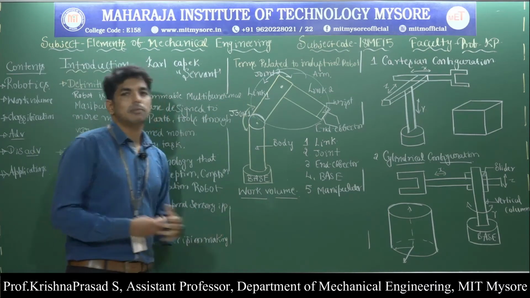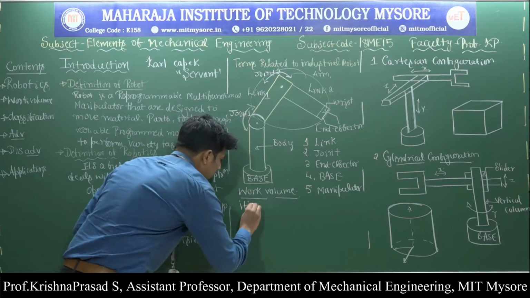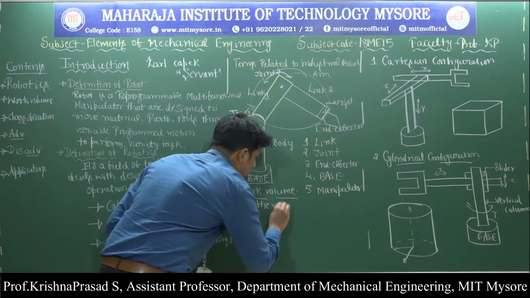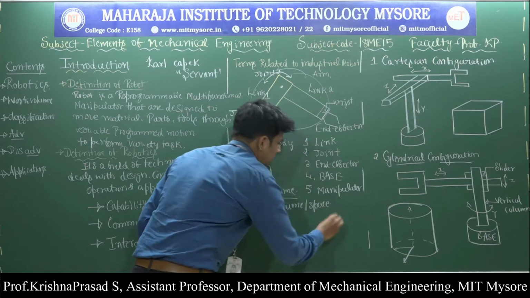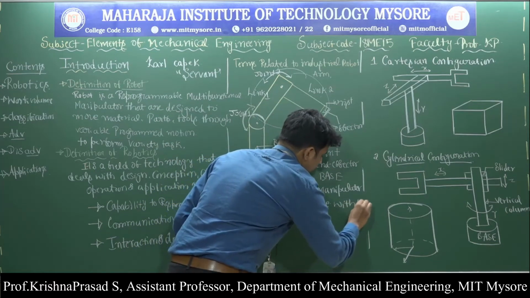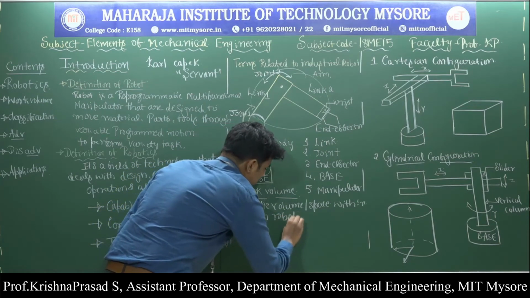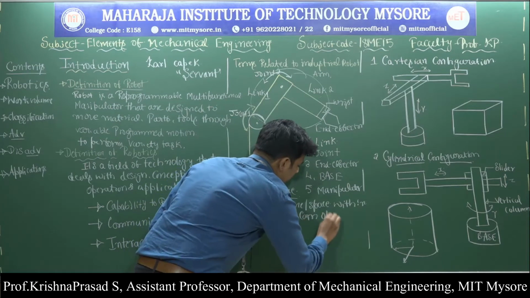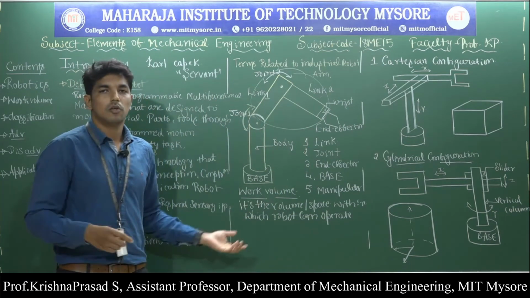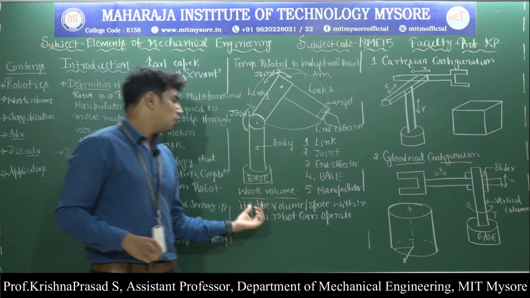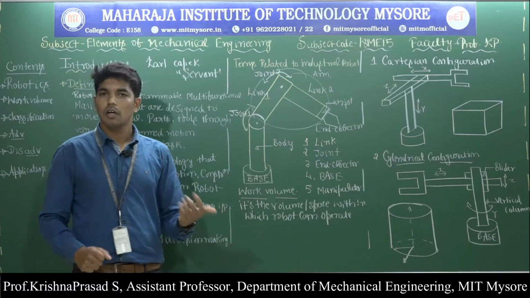Next one, what is meant by the work volume? Work volume means it is the volume or space within which the robot can operate. So this is called work volume. I repeat, what is meant by the work volume? It is nothing but the volume or space within which the robot can operate, that is called the work volume.